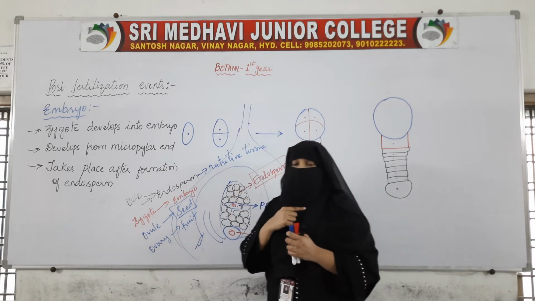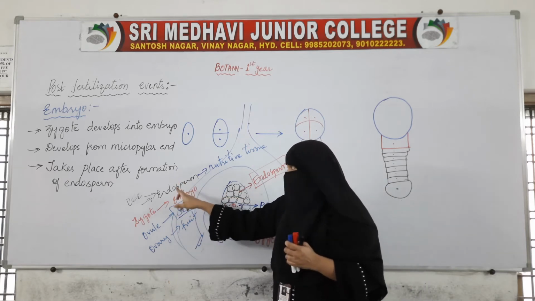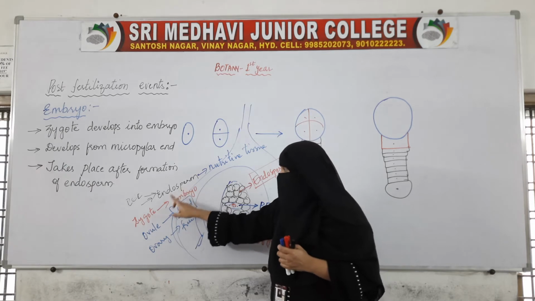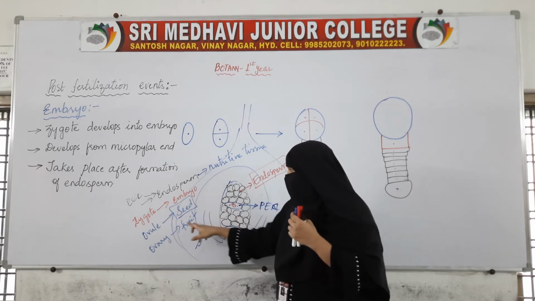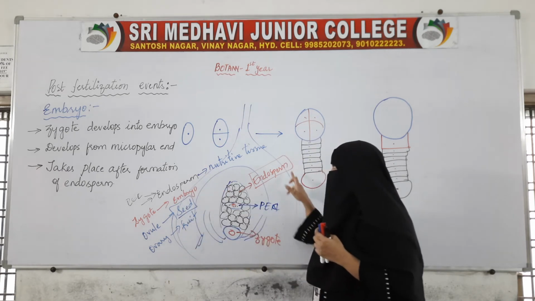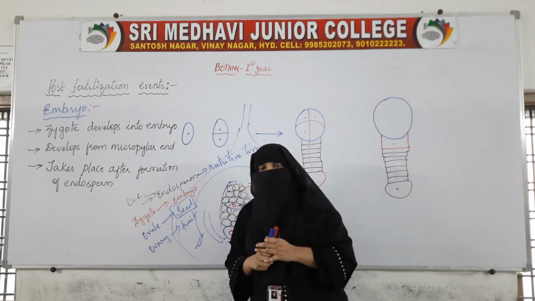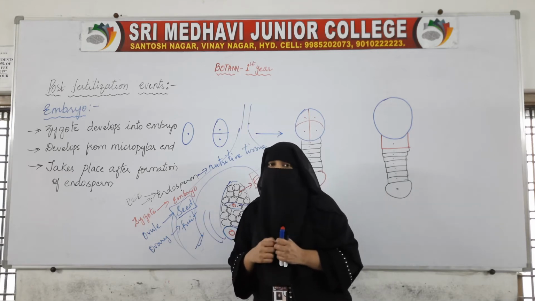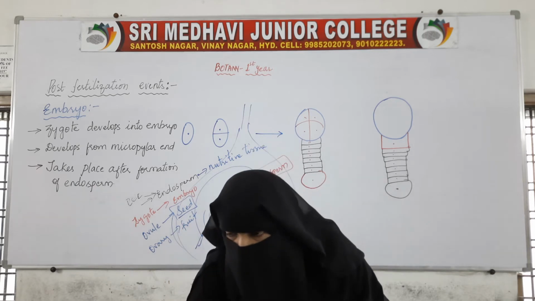So the first change after fertilization is that endosperm is formed. Then by taking the nutrition from the endosperm, the zygote develops into embryo. Then the ovule changes into seed, and the ovary changes into fruit. So these are the four major changes which take place after fertilization. Now endosperm has been made.